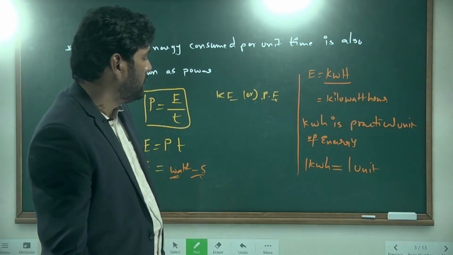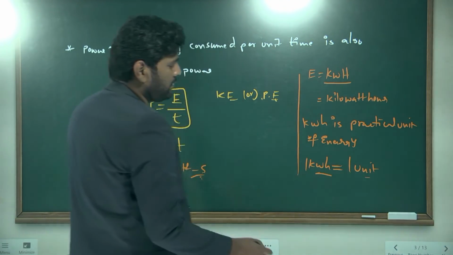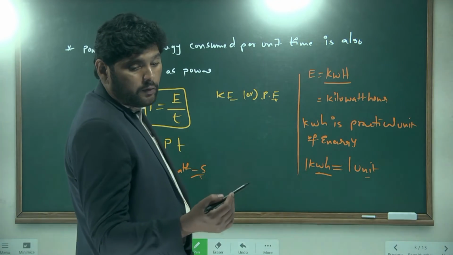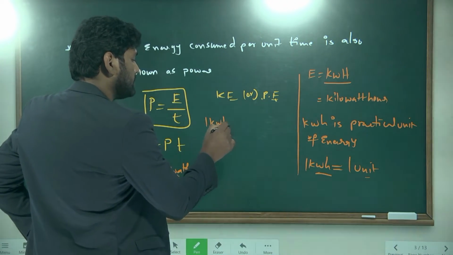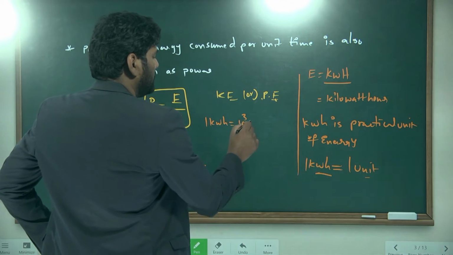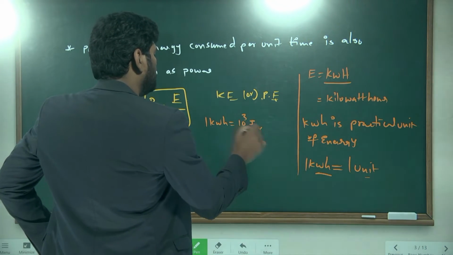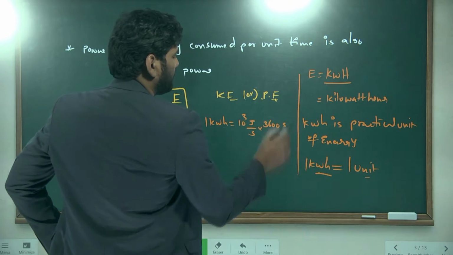Got my point? So here what is the relation between 1 kilowatt hour and joules? Here 1 kilowatt hour is equal to kilo means 10 power 3, watt means joule per second, into hour means 3600 seconds.